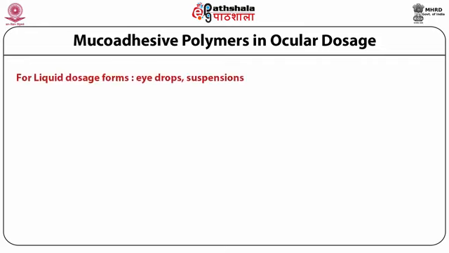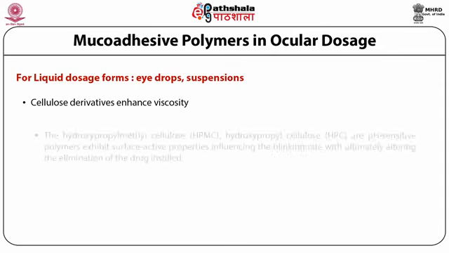Starting with the liquid dosage forms, which are primarily found in the form of eye drops or suspensions, we can have a list of polymers which can be very effectively used for this particular purpose. The first and foremost polymers which are of choice include the cellulose derivatives, which primarily enhance the viscosity of the ocular dosage formulation.